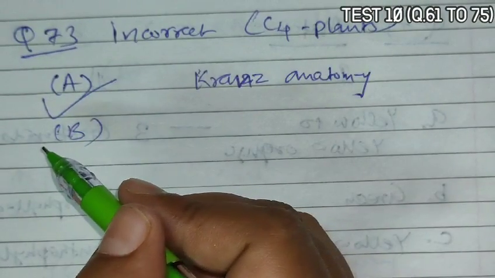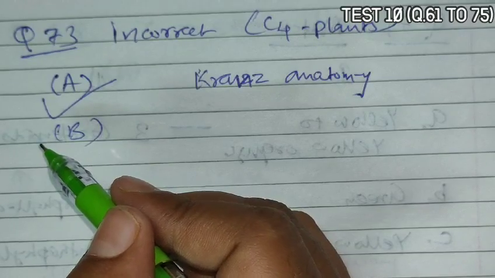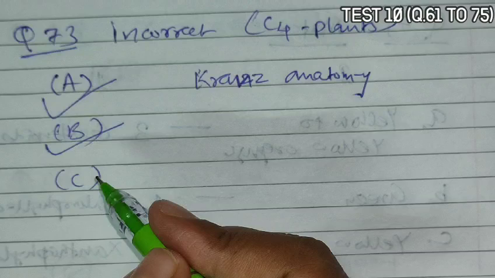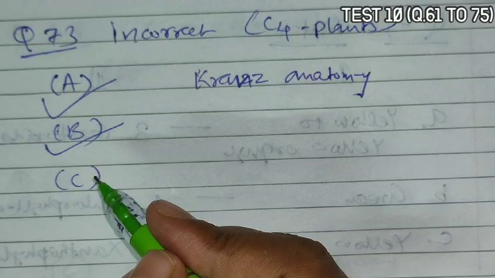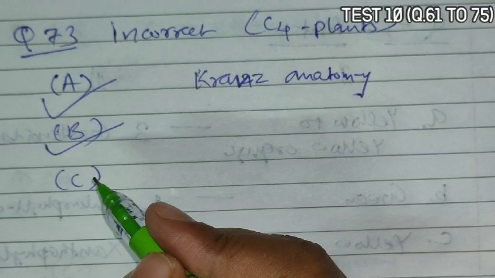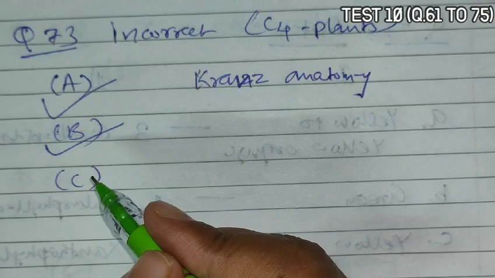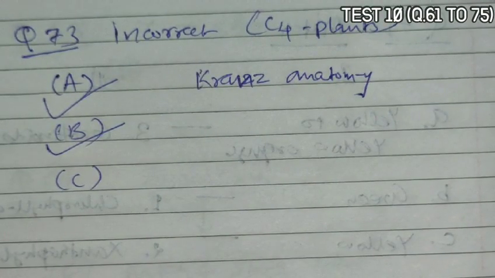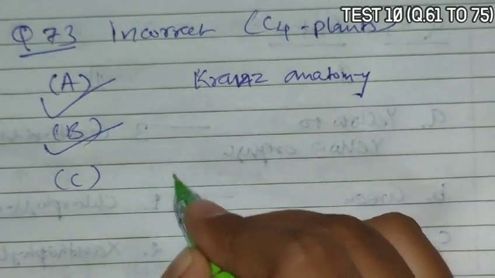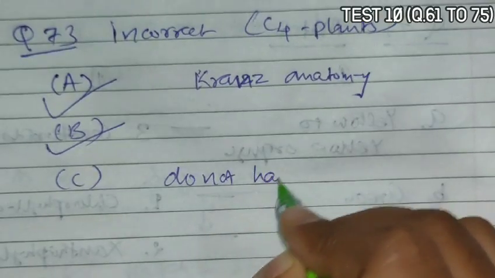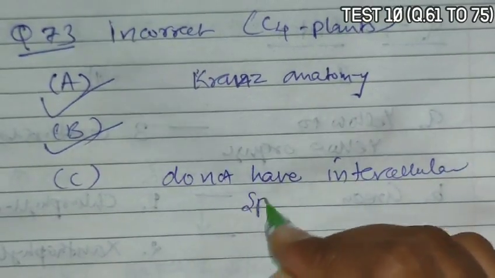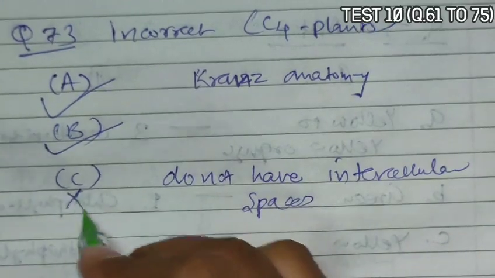B is given as the light reaction takes place in mesophyll cells while CO2 fixation occurs in bundle sheath cells. Yes, it is also correct. C is given as in C4 plants bundle sheath cells have thick walls impermeable to gas exchange and intercellular spaces. Thick walls and impermeable to gas exchange, yes, but actually they do not have intercellular spaces. So it is incorrect.